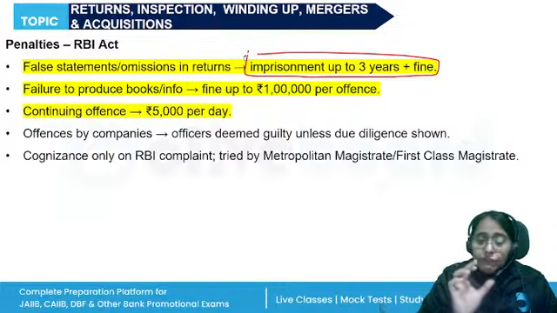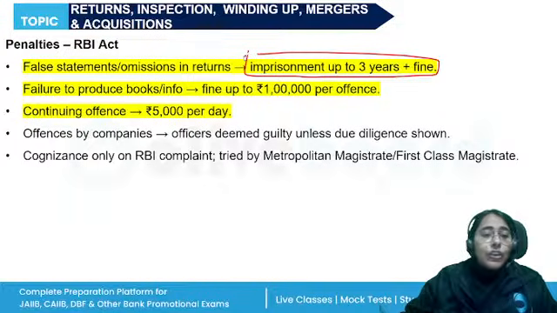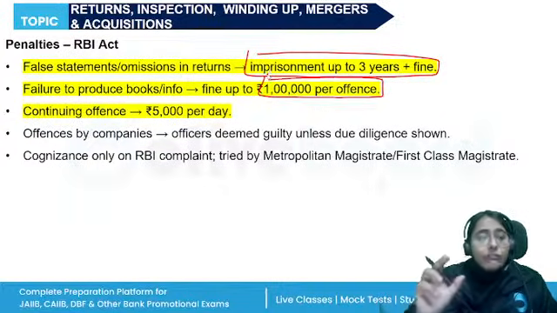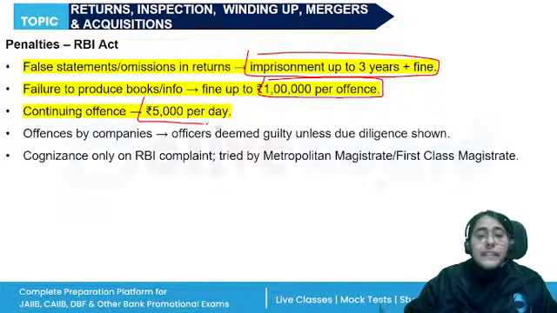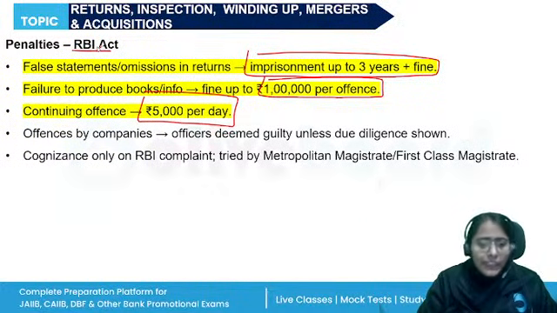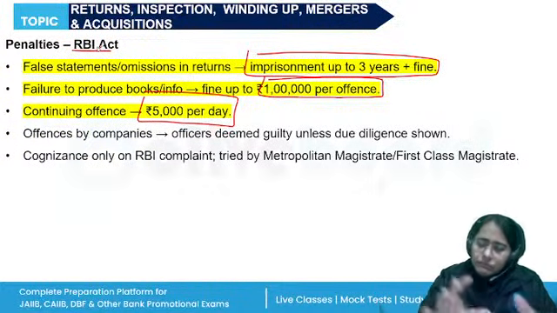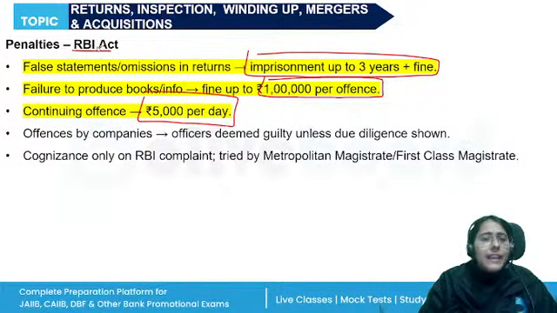If they fail to produce any books, account, document, they are punishable with a fine of up to rupees 1 lakh per offense. And if the offense is a continuing offense, then 5,000 rupees per day will be imposed. This is as per the RBI Act, right? Any director or any person who can prove that they were not involved in the company's default will be left out of this penalty. Otherwise, they will be liable. This is the penalty under the RBI Act.